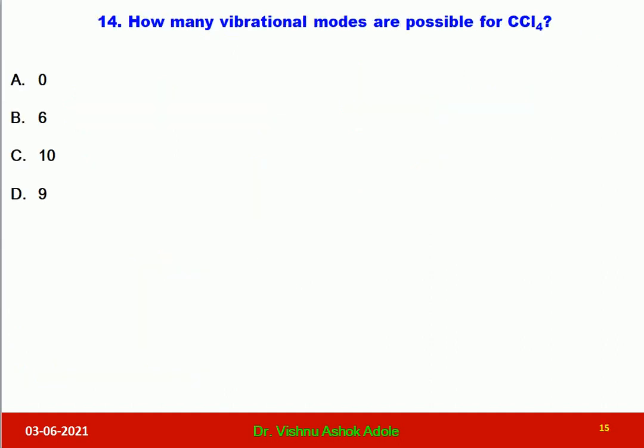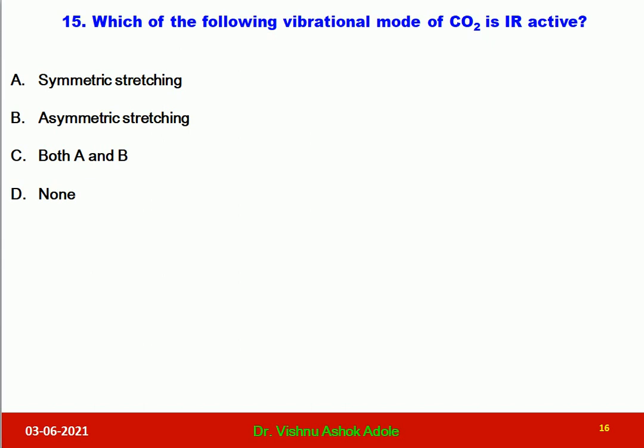Question 14 is how many fundamental vibrational modes for CCl4. So this is again a simple question. CCl4 is non-linear, so 3N minus 6. Total atoms are 5. So 3 into 5 minus 6, 15 minus 6. So you will get 9, and it is given in option D. In this way, this was a very simple question. Let us go for question number 15. Which of the following vibrational modes of CO2 is IR active? Already I have discussed this question. The unsymmetrical mode, that is asymmetric stretching in CO2, is IR active.